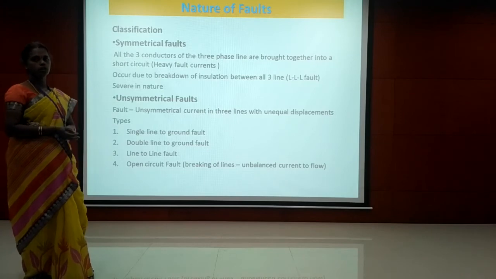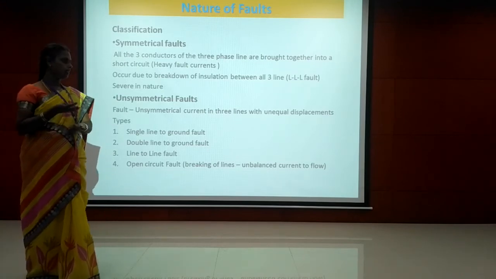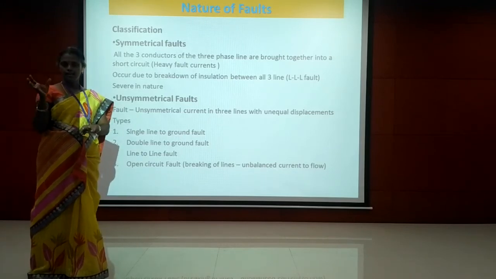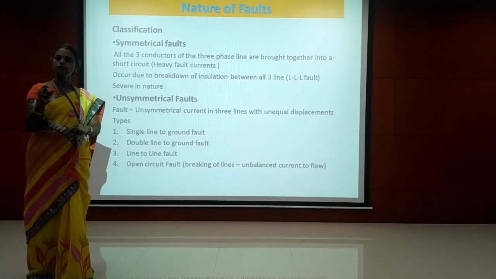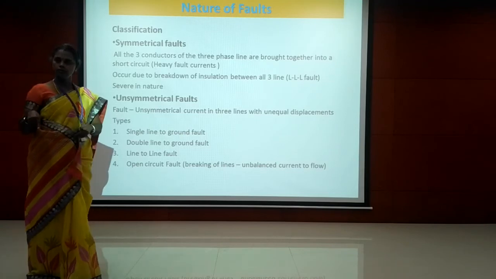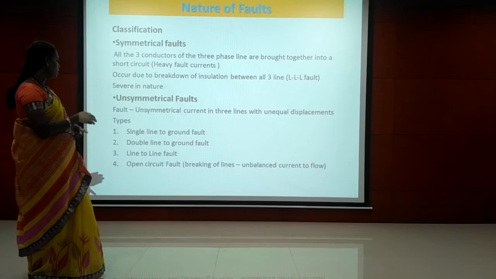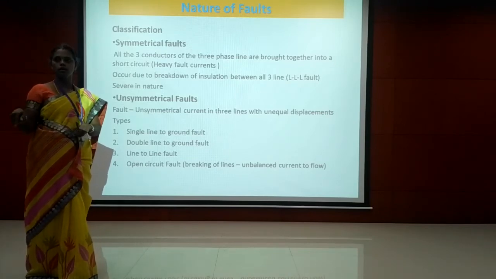There are different types of unsymmetrical fault: single line to ground fault, double line to ground fault, line to line fault, and open circuit fault, that is, breaking of the lines. Single line to ground fault means any one of the lines is connected to ground. Double line fault means two lines have a short circuit in between. Double line to ground fault means two lines are connected to ground.